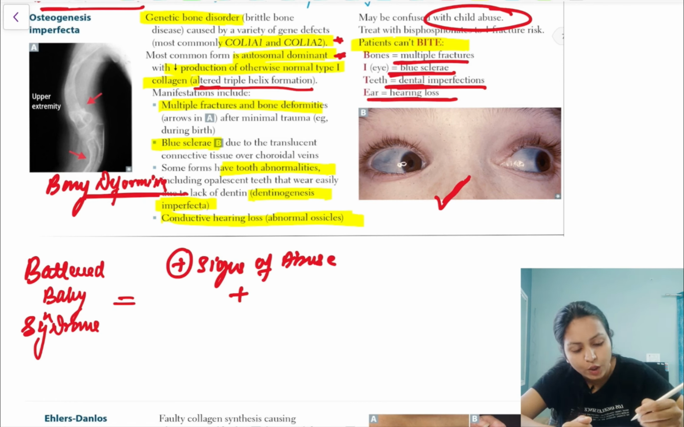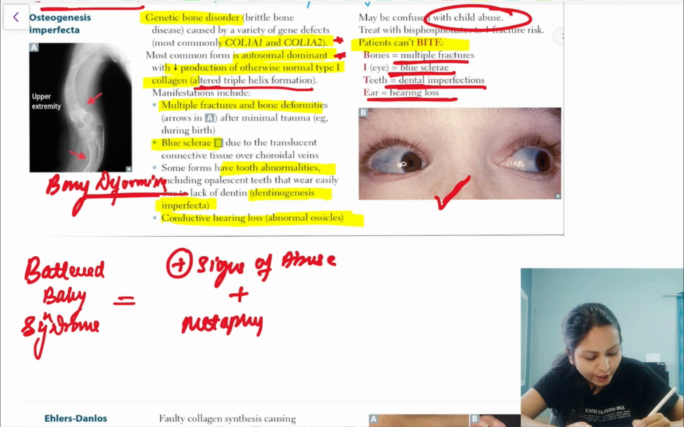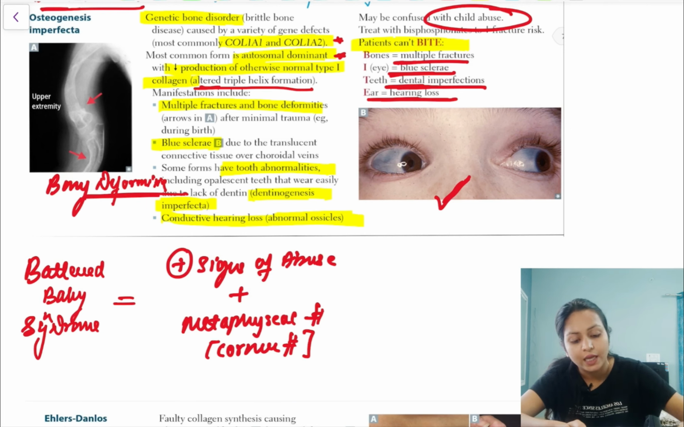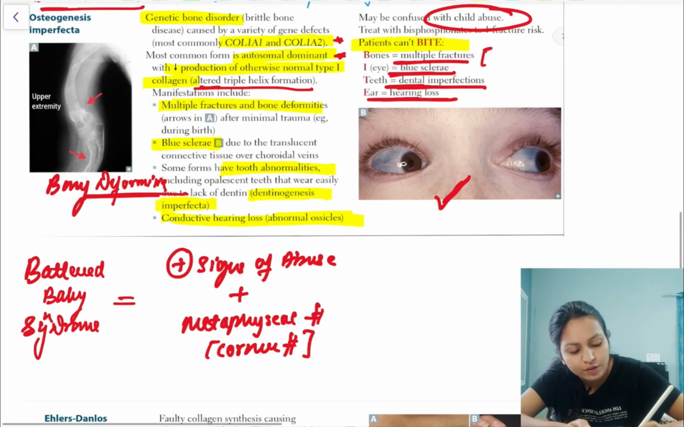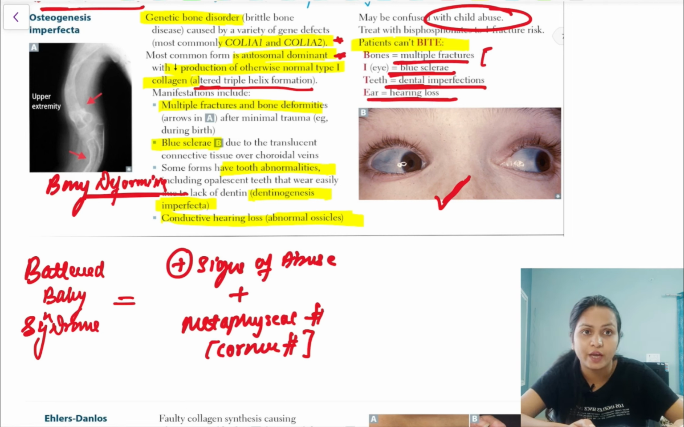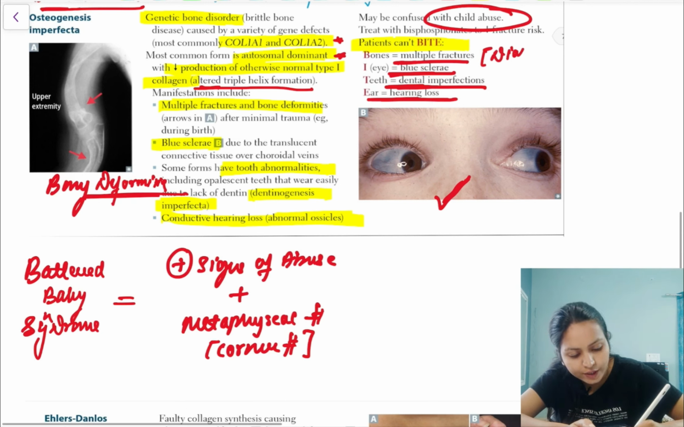Along with that, one thing that is important is the fracture. In this case, it will be a metaphyseal fracture, which is also known as a corner fracture. Whereas in case of osteogenesis imperfecta, the kind of fracture we have is a diaphyseal fracture.